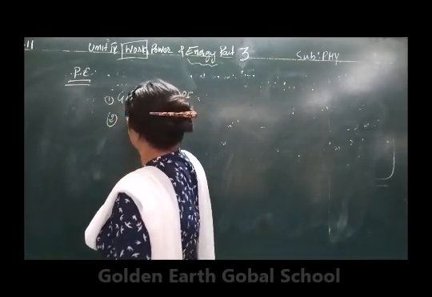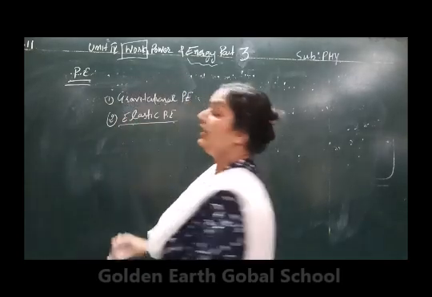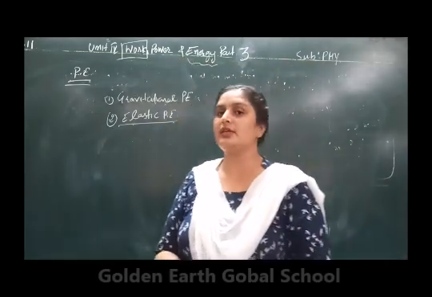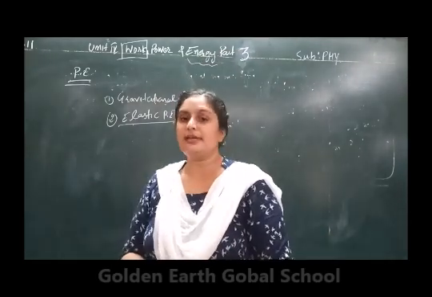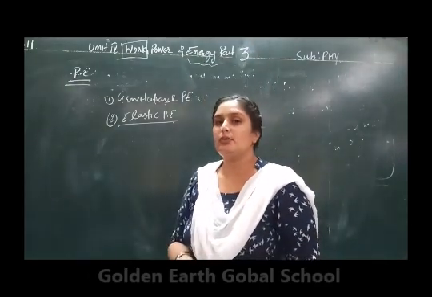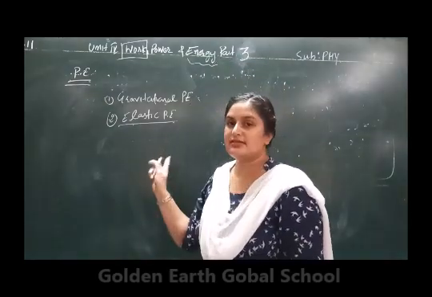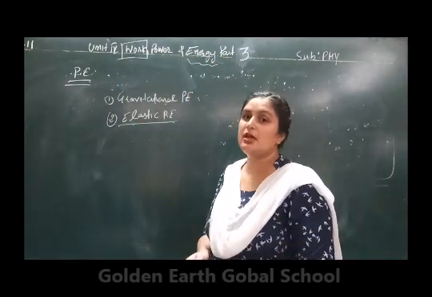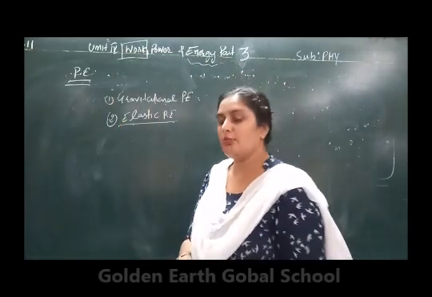Second one is the elastic potential energy. If energy is stored in the object due to its deformed shape, for example, we are taking the example of the bow and arrow. Whenever you stretch the bow, there is a deformation in the shape of the bow. So due to that deformation, there is some energy stored, that is called the elastic potential energy. Clear? Elastic potential energy is the energy that is stored in a particular object due to its deformed shape.